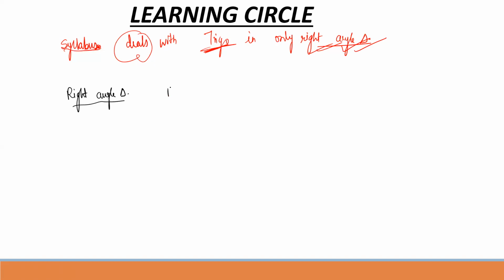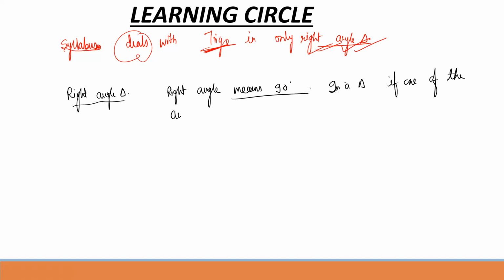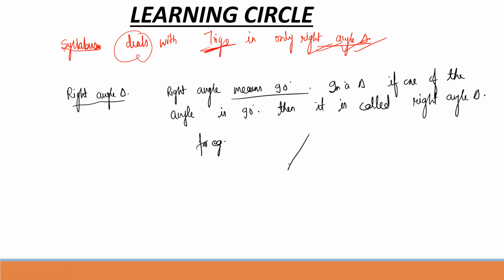Obviously, right angle means 90 degrees. In a triangle, if one of the angles is 90 degrees, then it is called a right angle triangle. For example, this is the triangle, and this is 90 degrees.